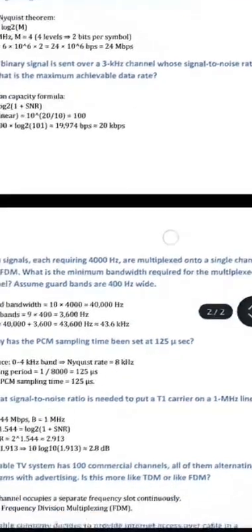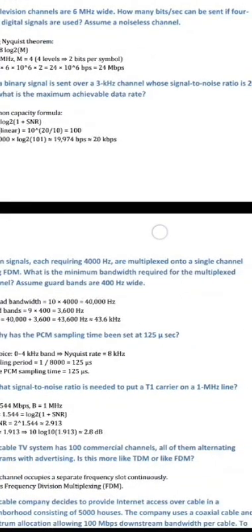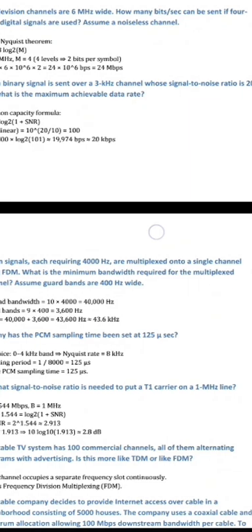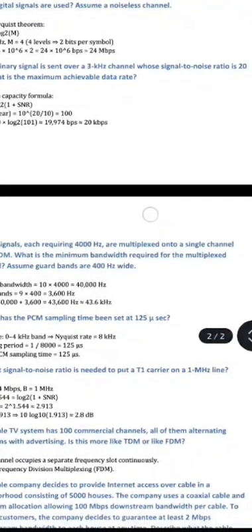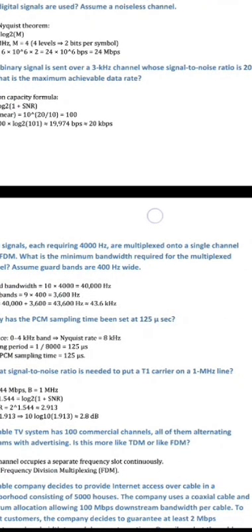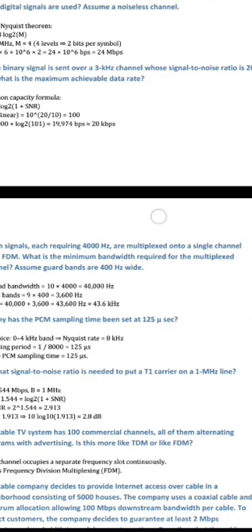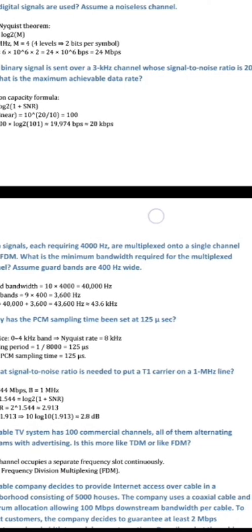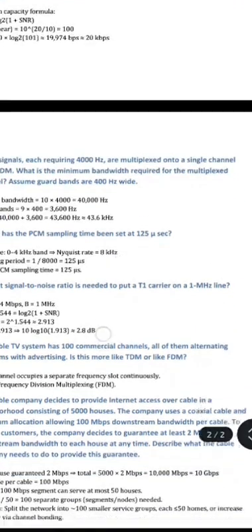The next question is, if a binary signal is sent over a 3 kilohertz channel whose signal to noise ratio is 20 decibels, what is the maximum achievable data rate? The answer is the Shannon capacity formula, C equal to B log2 of 1 plus SNR. SNR linear equal to 10 to the power of 20 by 10, which equals 100. When we calculate, we get 20 kilobits per second.